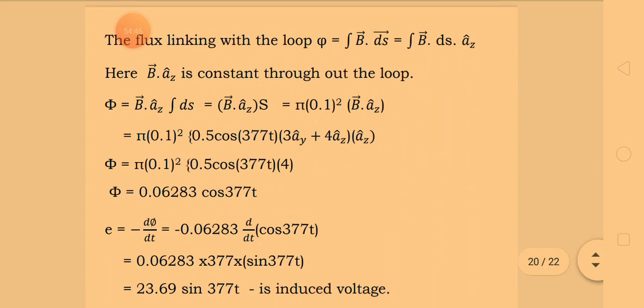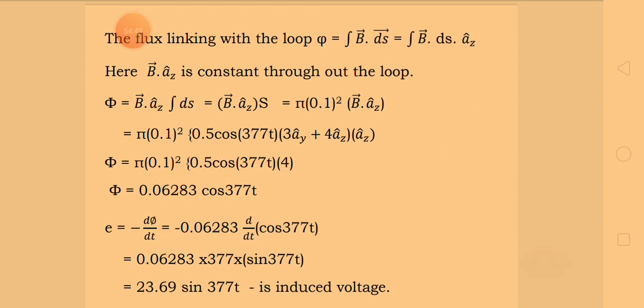Now, we have already evaluated the area of the loop and also the unit normal direction, and of course the vector ds is written in terms of a vector entity. Now the flux linkage with the loop, that's phi, is equal to the integration of vector B dot vector ds.